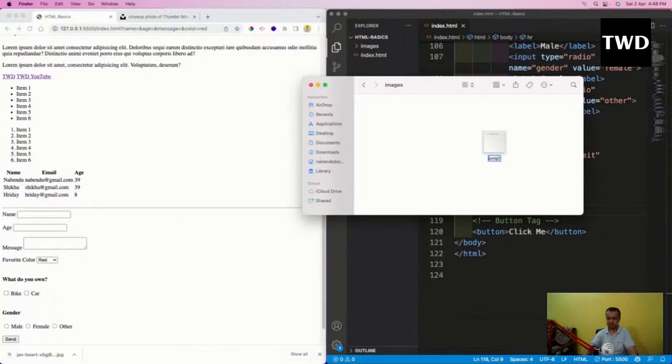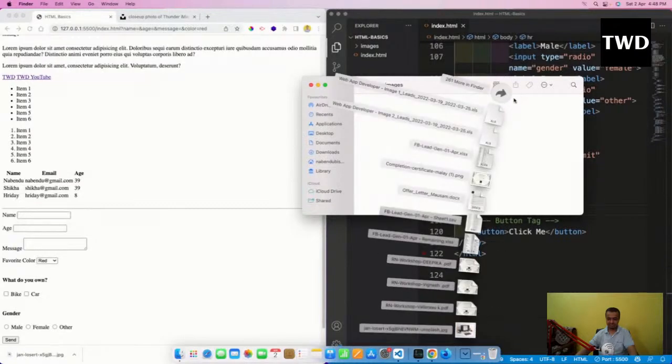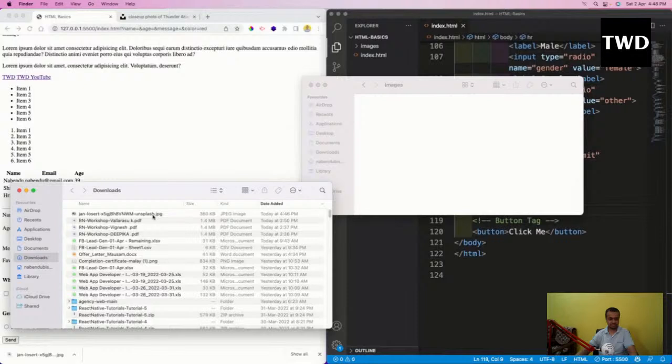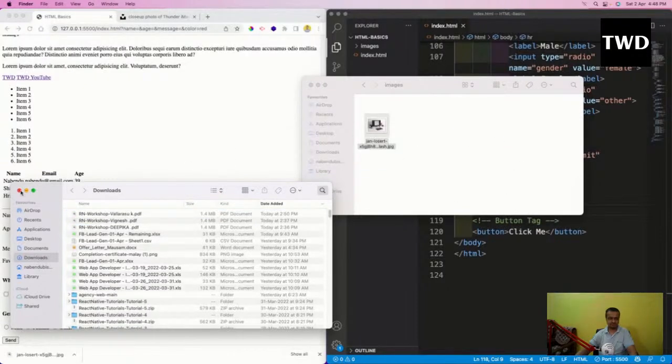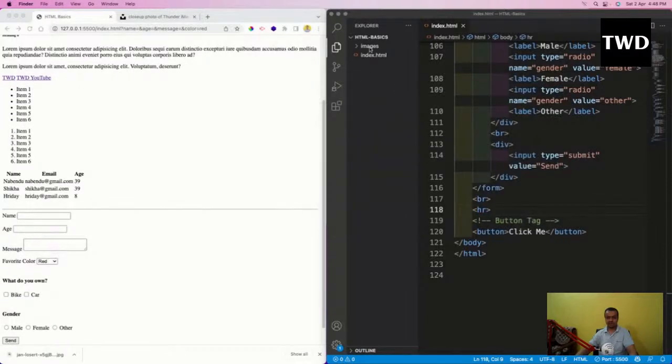Then I'll go here, and oh, sorry, something wrong happened. The image was still there. And splash. Okay, so the image is there now, but it is a very big image. So let us show this image.